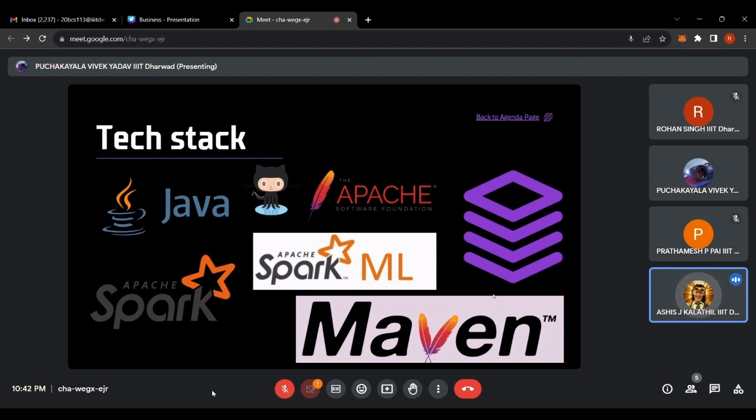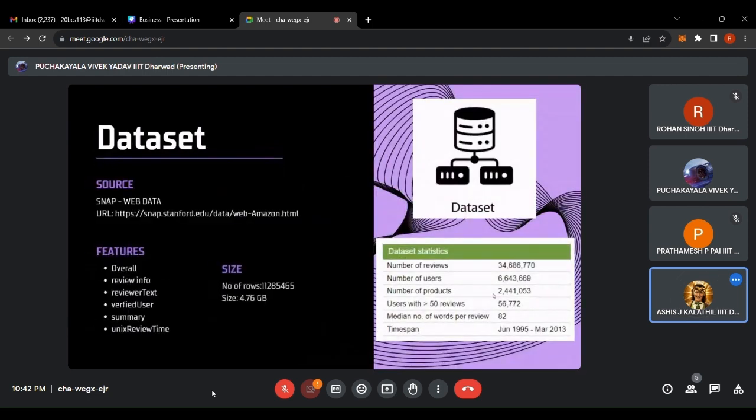Coming to the dataset of this project, the dataset is sourced from the Stanford Network Analysis Project, SNAP, which consists of a vast collection of Amazon reviews. It is a substantial dataset with a size of around 4.76 GB. This dataset comprises around 11 million rows and includes essential features such as overall ratings, review info, reviewer text, verification status, a summary, and the unique review time.